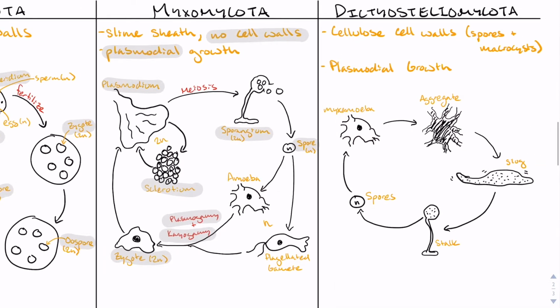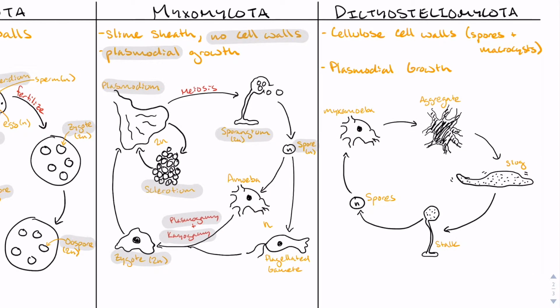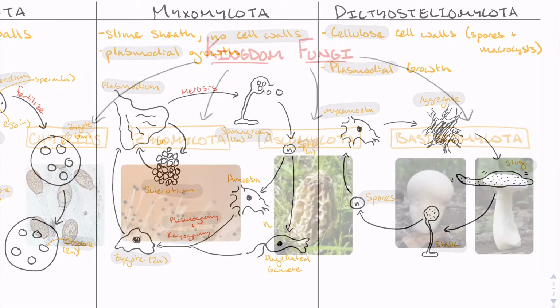Phylum Dictyosteliomycota, the cellular slime molds, also have plasmodial rather than hyphal growth, but unlike the Myxomycota, have cellulose-rich cell walls in both their spores and macrocyst cells. In nutrient-rich environments, Dicty will exist as a free-living myxamoeba. However, if resources run out, the free-living cells will join together to form a multicellular pseudoplasmodium, or slug, that will travel to a new location, then differentiate into a tall stalk with dormant spores on top. These spores will disperse and germinate into myxamoeba.